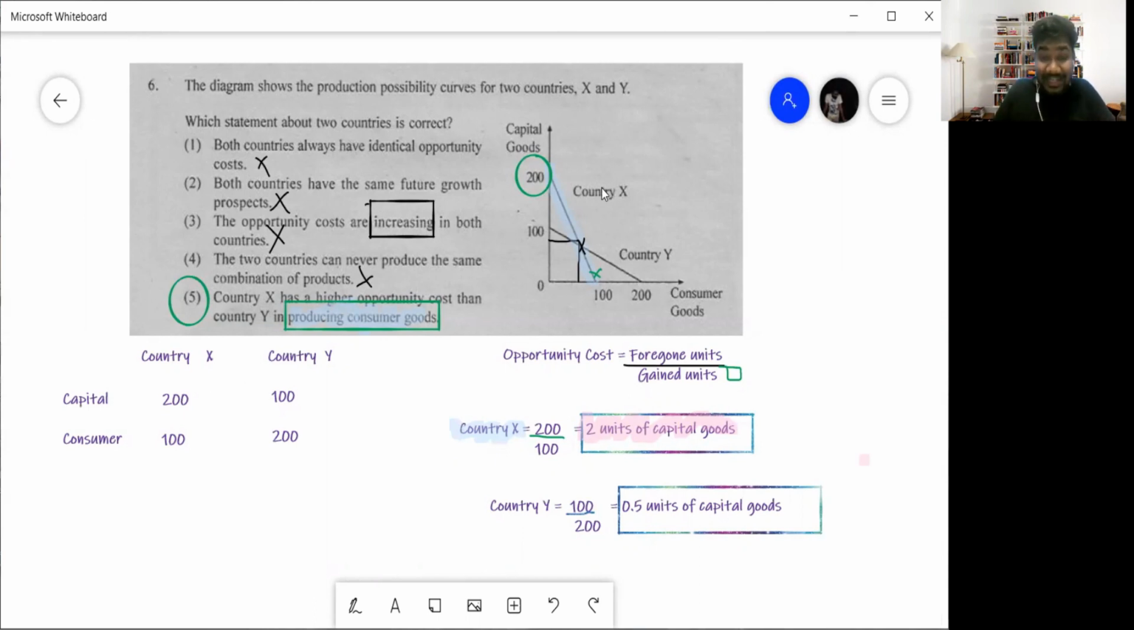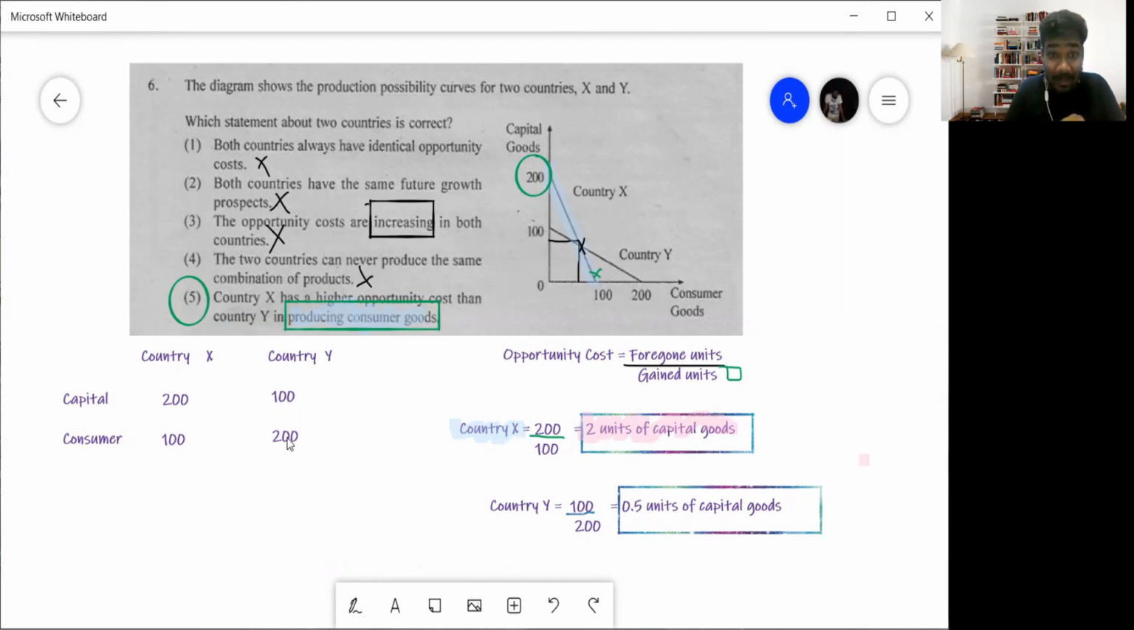Look at country X. The maximum amount of capital goods this country can produce is 200. So country X, capital goods, I'm writing it down as 200. What is the maximum amount of consumer goods this country can produce? 100. So consumer 100. That is their ratio. They can either produce 200 capital goods or 100 consumer goods or anything in between. Then country Y, they can produce 100 capital goods, that is the maximum, and 200 consumer goods. So based on that, I have written this down.